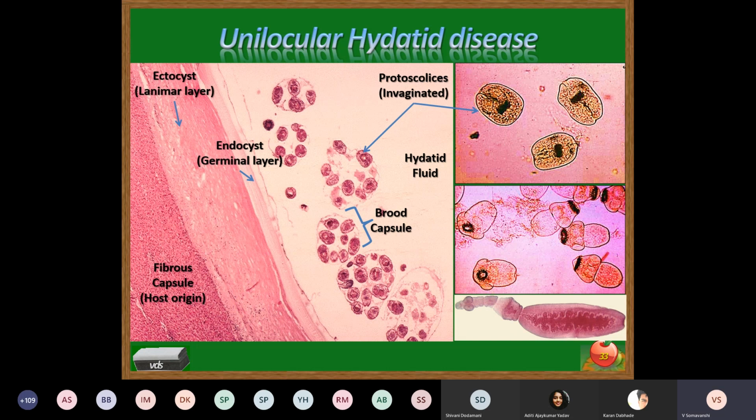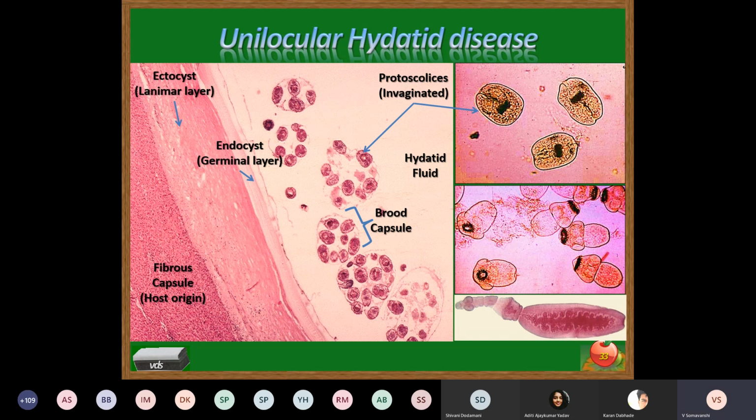Now this hydatid fluid, which contains all these minerals, is a very pharmacologically active, anaphylactic secretion. It is also responsible for nourishment of the daughter parasites inside the brood capsule.